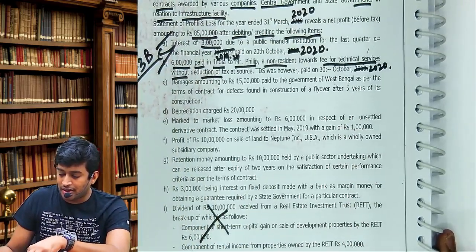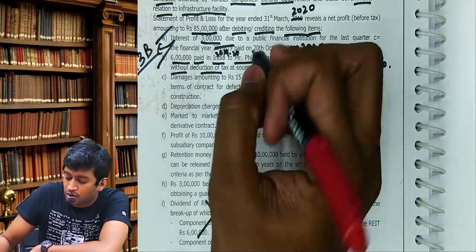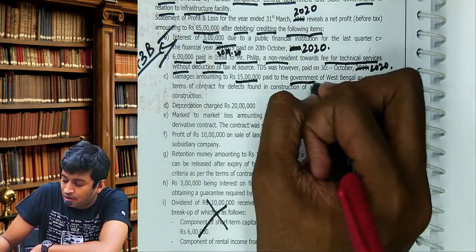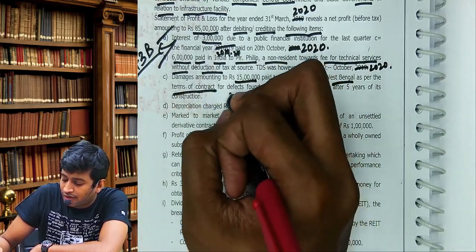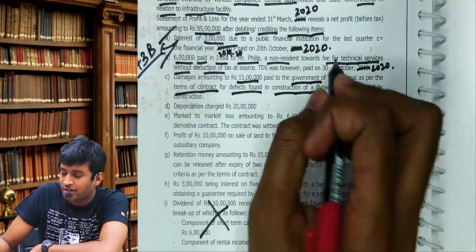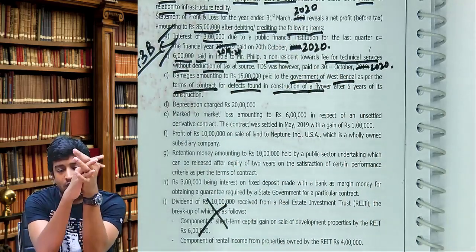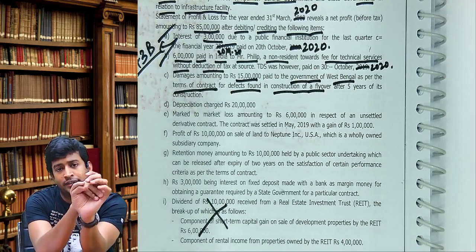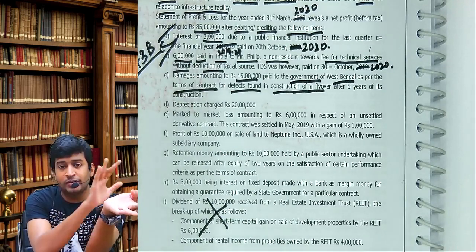Now point number C. Damages amount of 15 lakhs paid to Government of West Bengal as per the terms of the contract for the defects found in construction. Listen, I already covered this. Suppose I constructed a flyover that was not up to the mark in West Bengal.